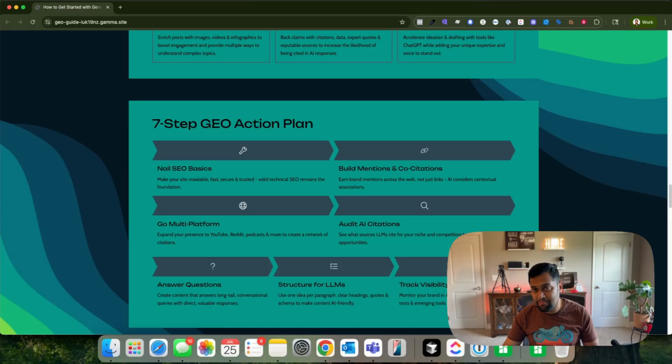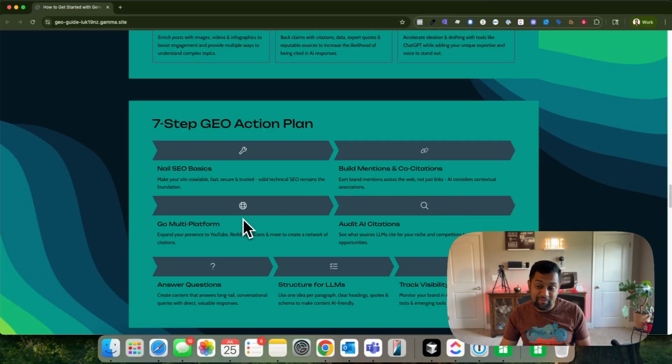So in terms of action plan, what I would say is focus on the basics, right? Make sure your site is crawlable, secure, and fast. Build mentions and citations, right? Make sure that your brand mentions are across the website and not just links.